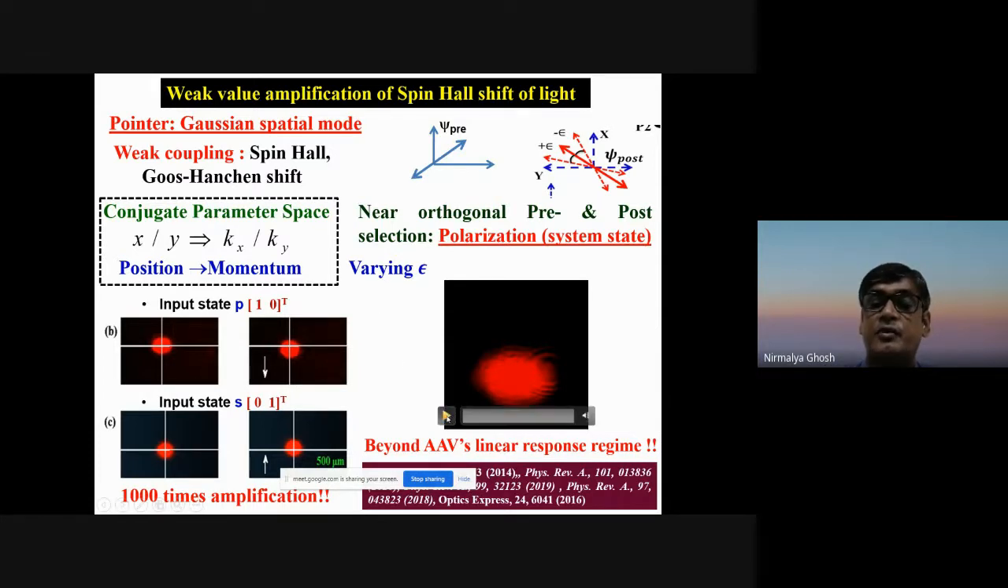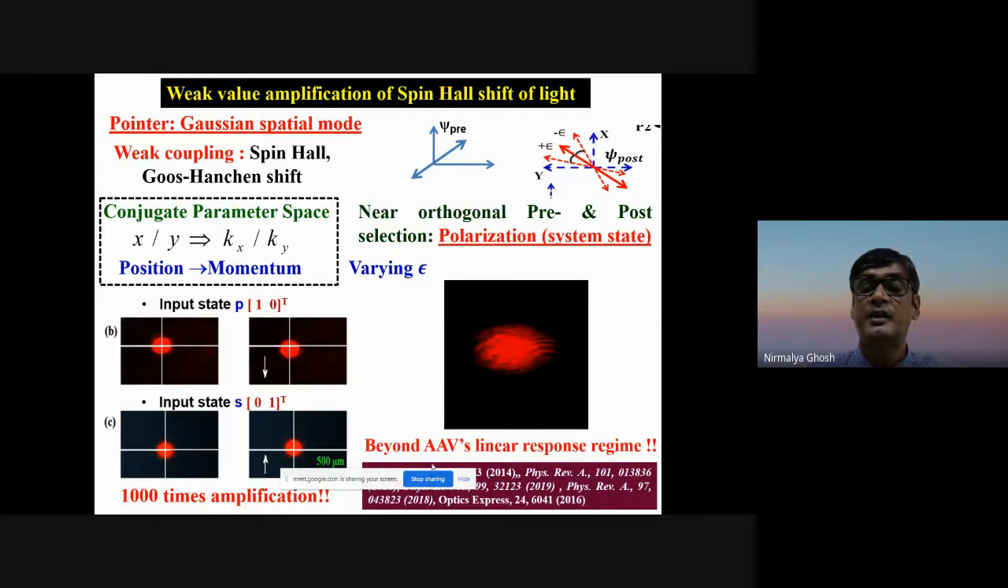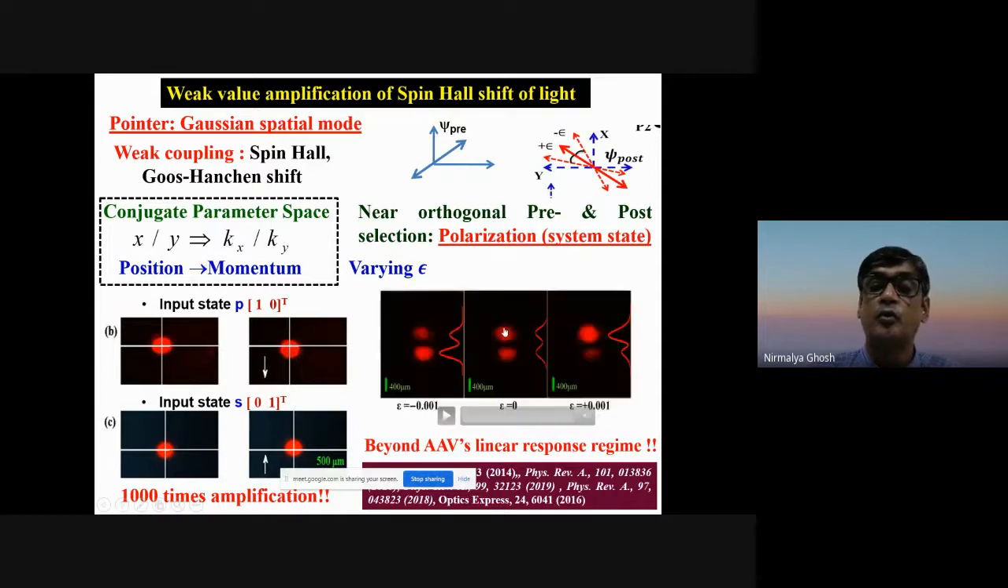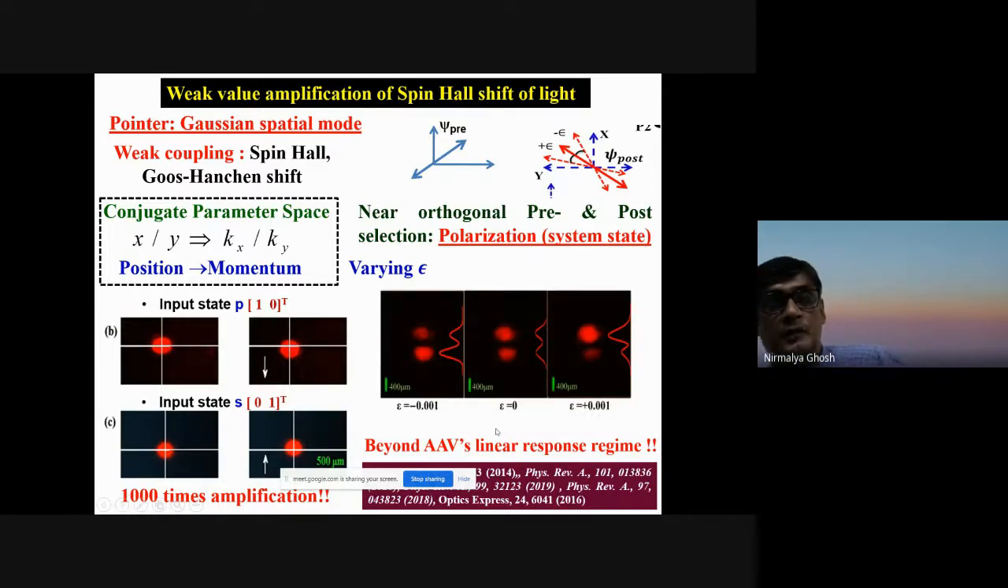This is a simple video I show you. If you see, as epsilon becomes close to 0, there is a large jump. That is the amplification of the spin Hall effect of light. In fact, using this approach, we could amplify the spin Hall effect of light by almost 1,000 times, and we could also go beyond the so-called Aharonov, Albert, and Vaidman linear response regime, which I will not discuss here. But this is just an example where weak value amplification is done to amplify the spin-orbit photonic effect, or spin Hall effect of light.